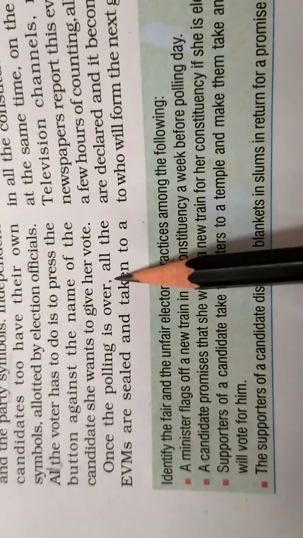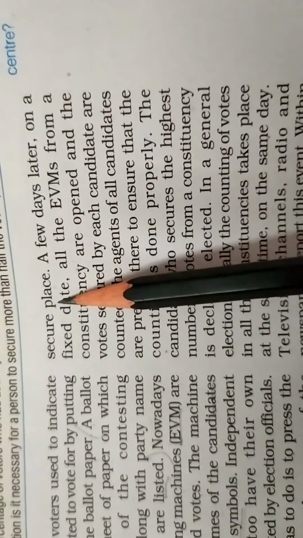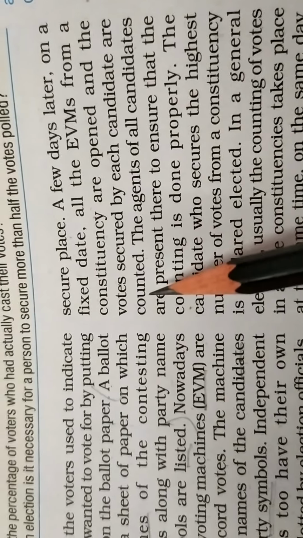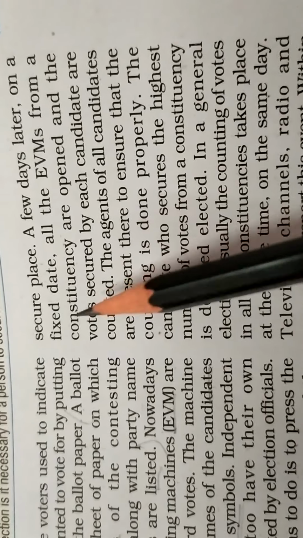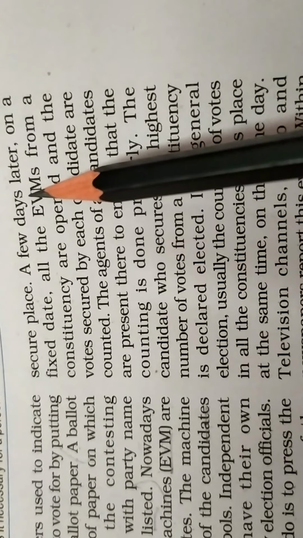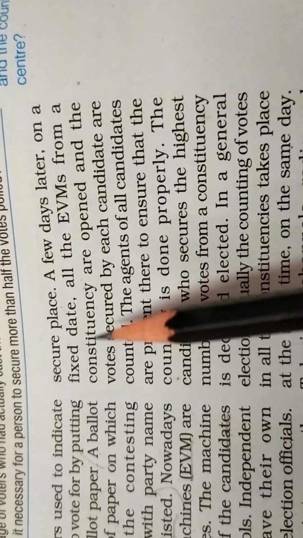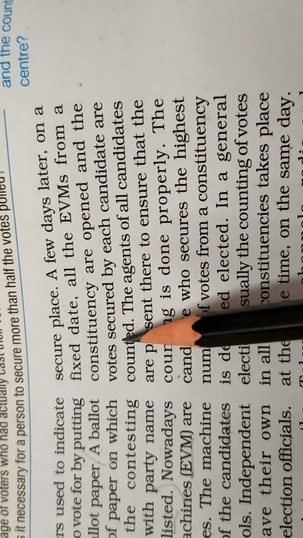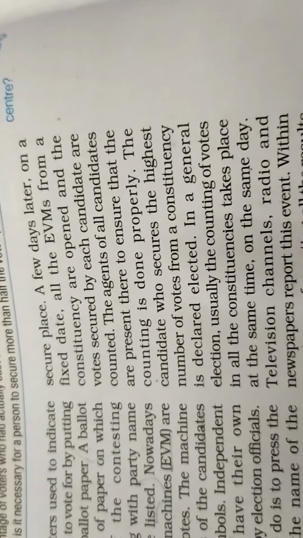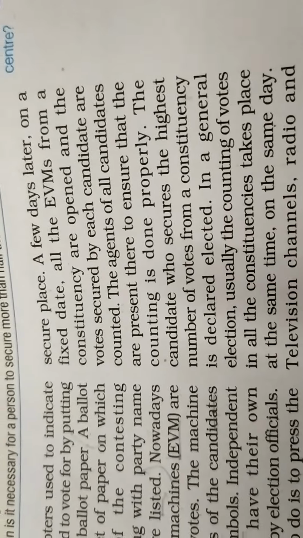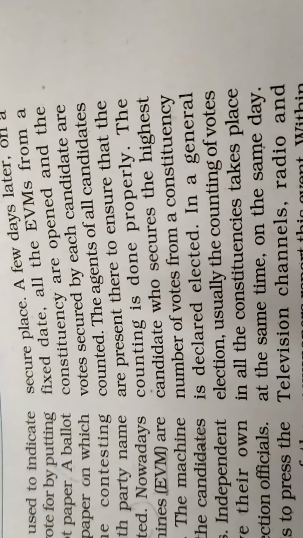Once the polling is over, all the EVMs are sealed and taken to a secure place. A few days later, on a fixed date, all the EVMs from a constituency are opened and the votes secured by each candidate are counted. So after a few days, they fix a particular day and all the EVMs are opened and the votes of each candidate are counted.